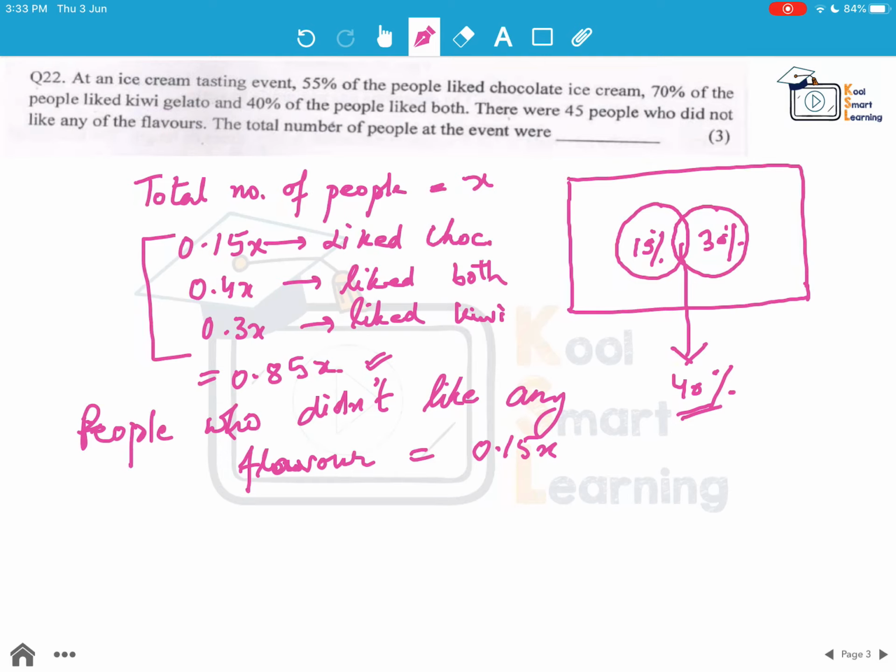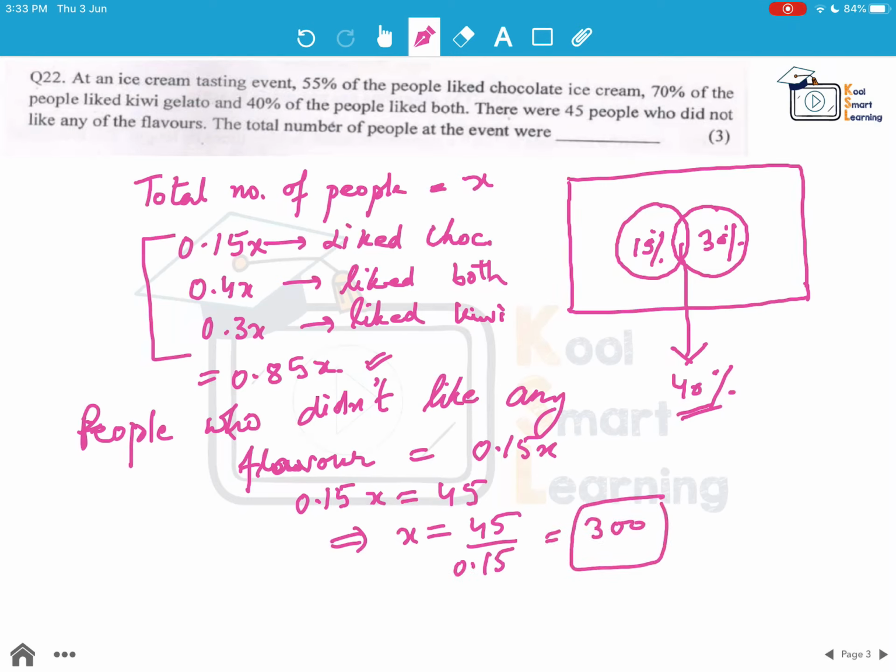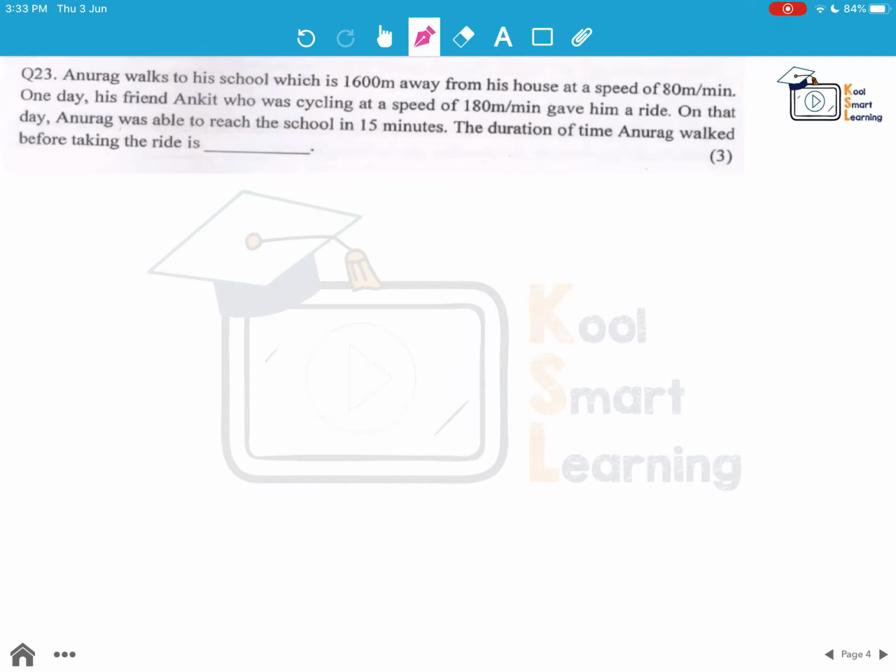And this number is given to be 45. So we are saying 0.15x is equal to 45. This gives us x equal to 45 by 0.15. So this is 300. So total number of people at the event was 300. Moving to the next question.